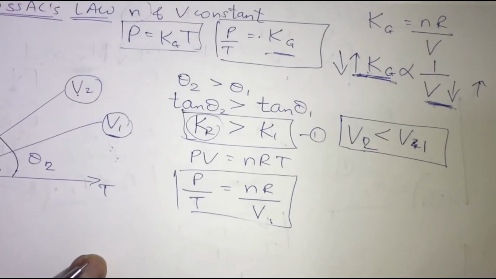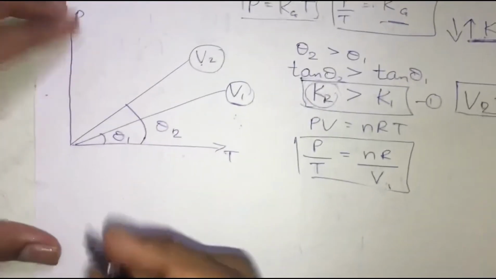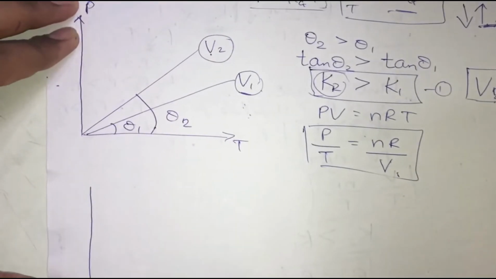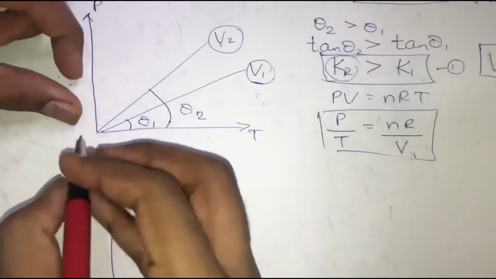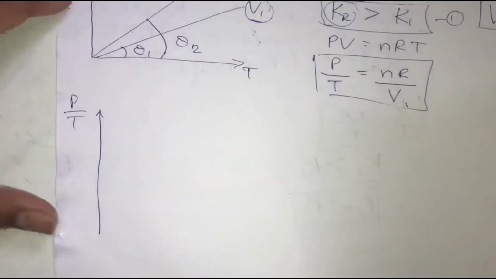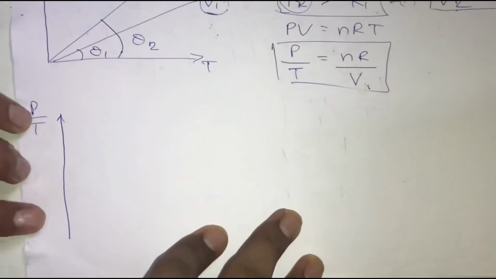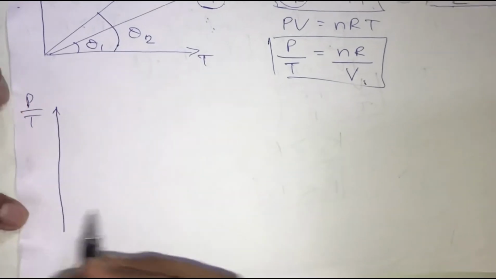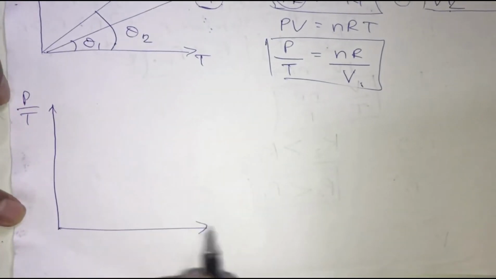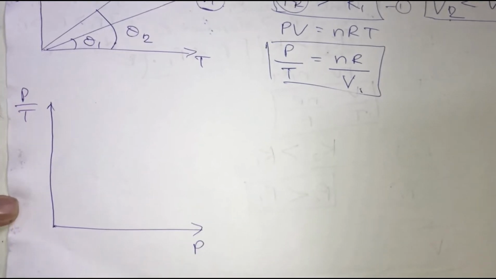Now let's move on to the second graph, in which we draw a y-axis over here, and on the y-axis we take P upon T. See guys, for all these graphs I have explained why we get a straight line in that video, so make sure you watch that video. So P upon T on the y-axis, and let's take P on the x-axis, or you can either take temperature also.